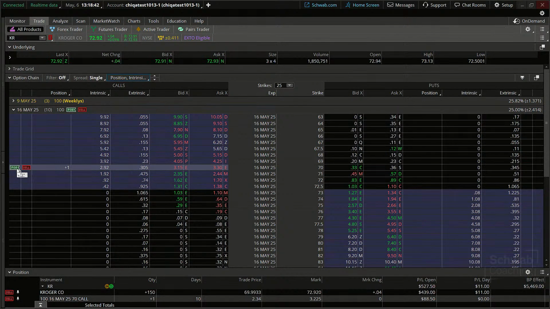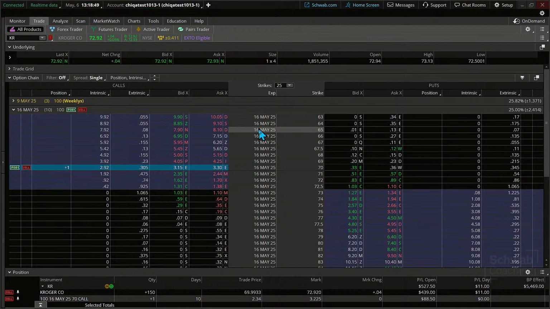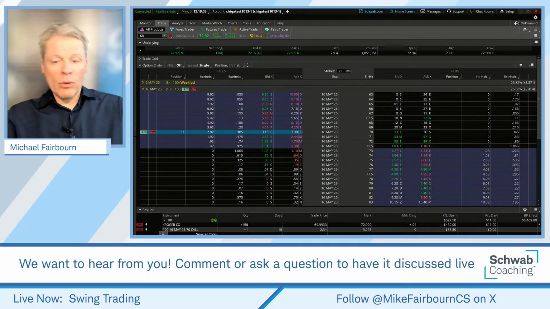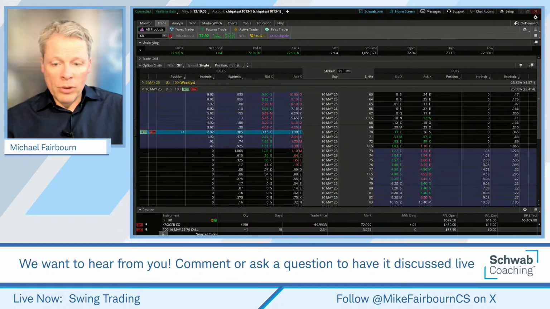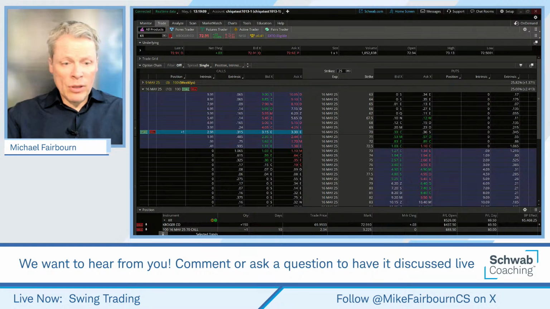Now, what did we pick this up for? We bought it at $2.34. The question is this: do we take the money and run, or do we not, on the option at a T1 level? Take the money? I just sent through a poll. If you guys are able to just click on that, what do you think for an option? Keep this all in mind.